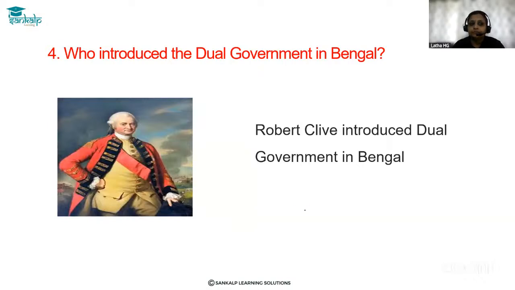Fourth question, this is also a 1 mark question. Who introduced the dual government in Bengal? After the Carnatic Wars, the British succeeded in conquering the southern part of India. Now they concentrated on the eastern part of India, in which Bengal was the main province.